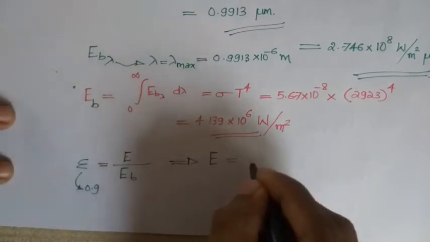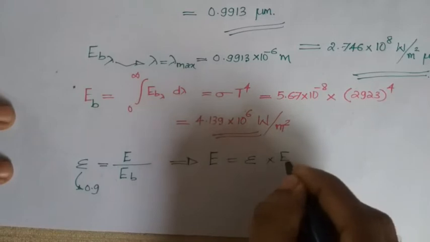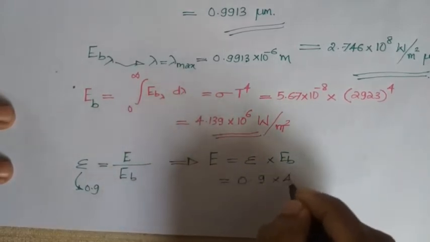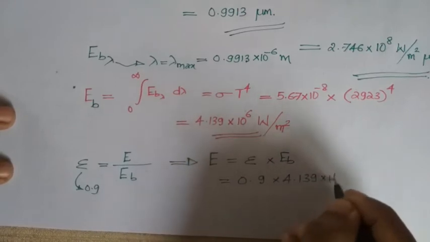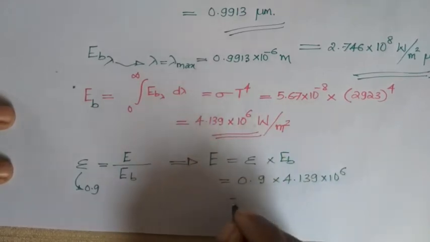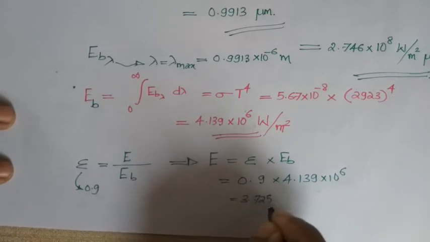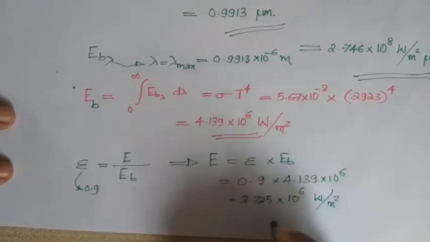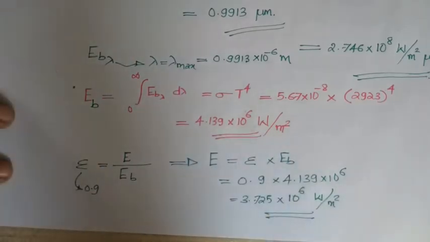So this E will be equal to epsilon into EB, which is equal to 0.9 into 4.139 into 10 raised to 6, which will be equal to 3.725 into 10 raised to 6 watts per meter square. So this is the complete answer for this question.